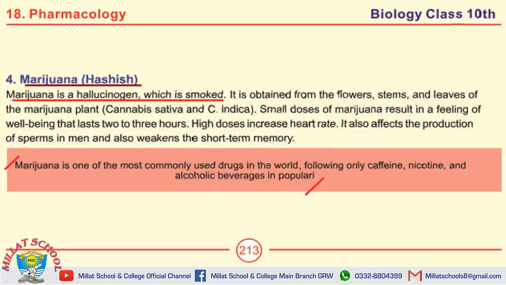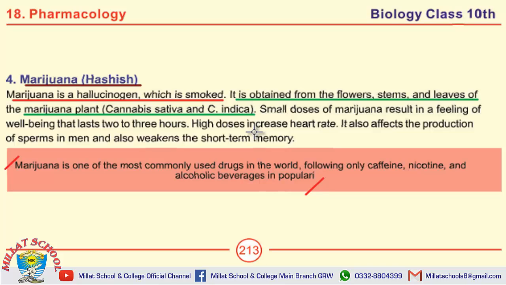If we study the sources of marijuana, these are given over here. It is obtained from the flowers, stems and leaves of the marijuana plant, Cannabis sativa and C. indica. These are the major sources of marijuana.